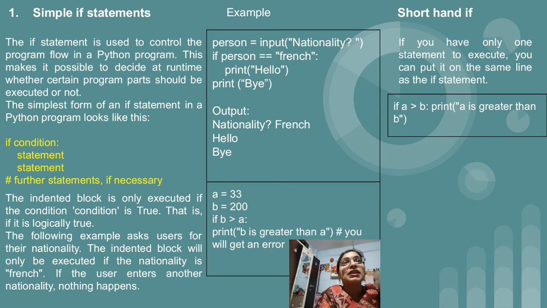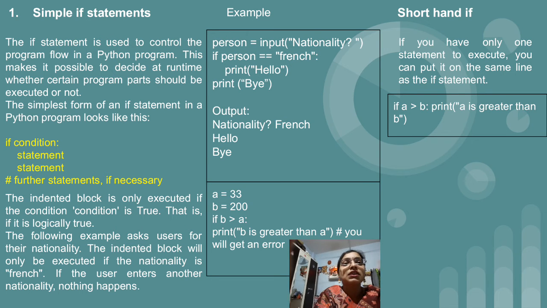But in shorthand if, you just write the statement on a single line. This message will get displayed if the condition is true, depending upon the values of a and b. So that is called a shorthand if. It means we can write if along with its statement on a single line. So this is your simple if statement.